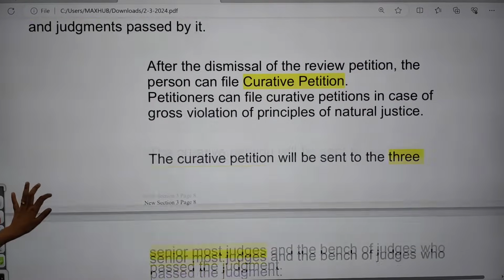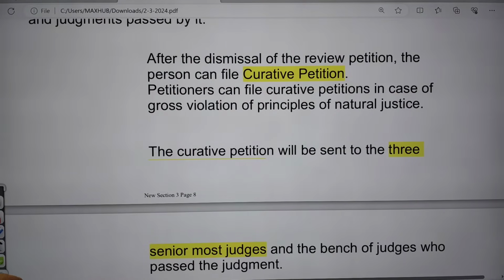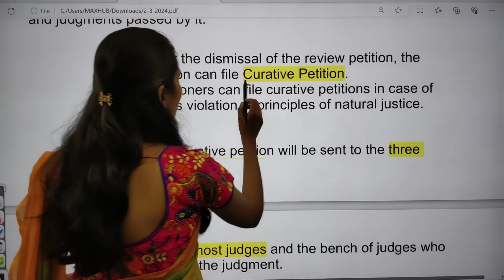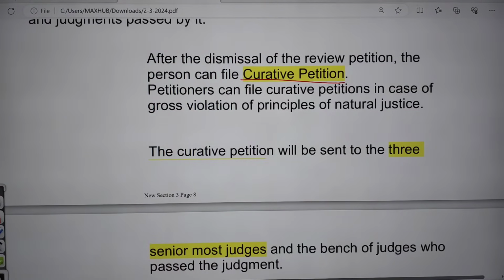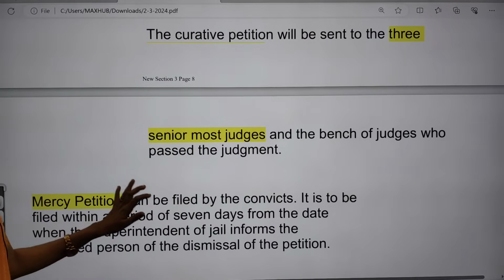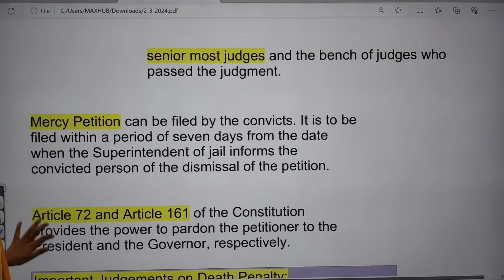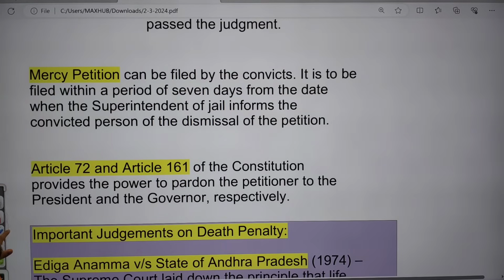Next, after the dismissal of a review petition, the person can file a curative petition in case of violation of principles of natural justice, and the curative petition will be sent to the 3 senior-most judges and the bench of judges who passed that judgment. He can also file a mercy petition.